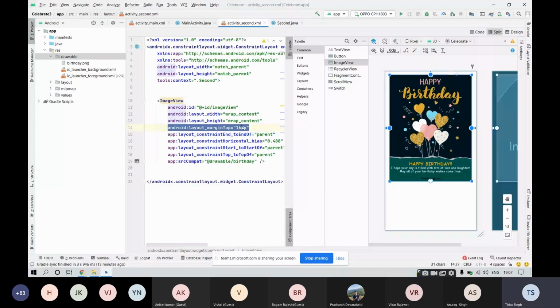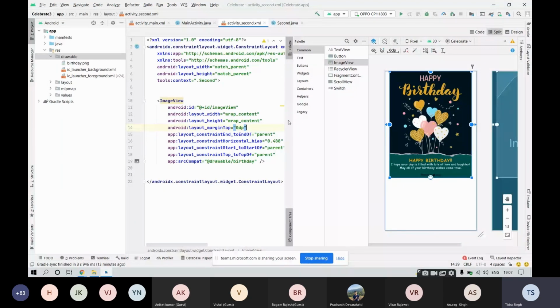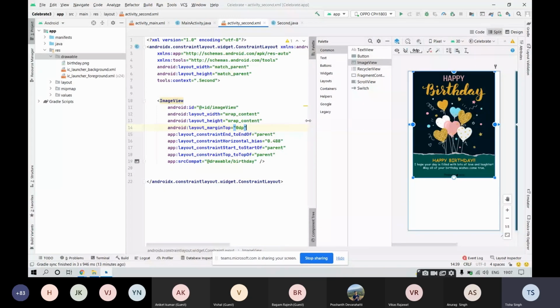Now this question may be arising in your mind: what is the advantage of giving margins as zero everywhere? What does this zero stand for? Zero means that the widget that you have will be overlapping with the constraint. The constraint that we have provided for the top is the parent, right?